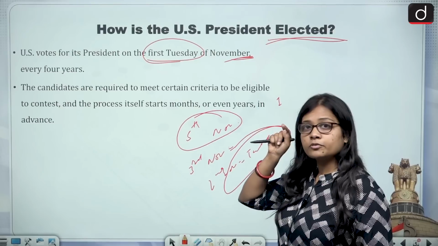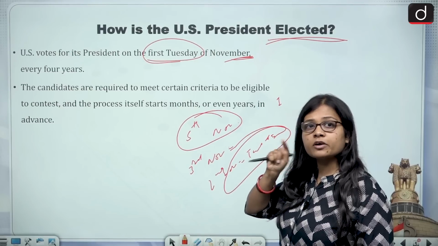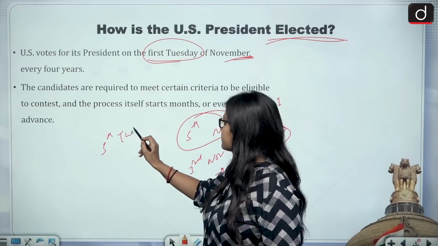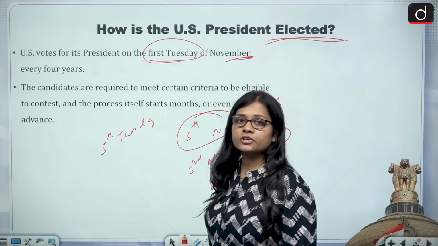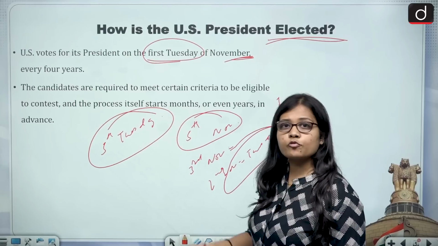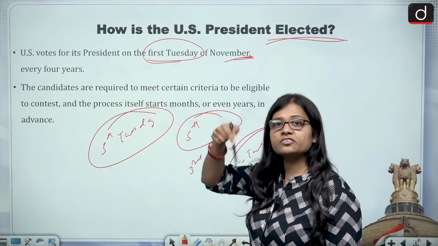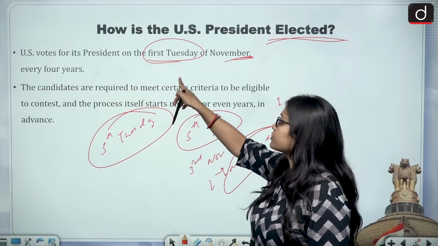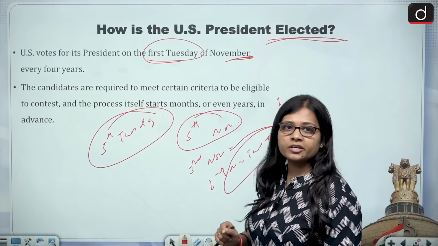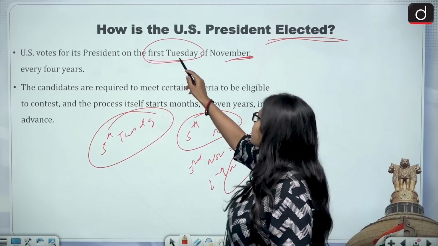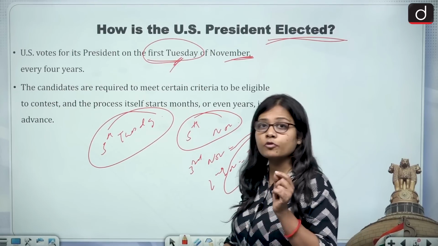It is the Tuesday which comes after the first Monday. Now 5th November is Tuesday and 4th November is Monday. So the Tuesday coming after the first Monday is when the US votes for its president. So the US votes for its president on the first Tuesday after the first Monday of November every 4 years.